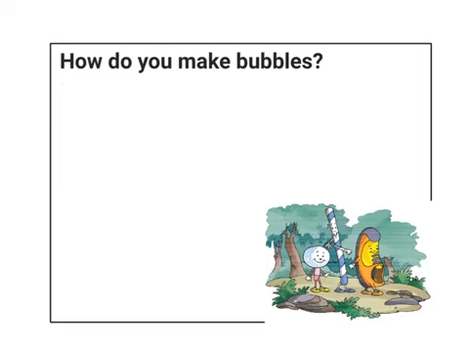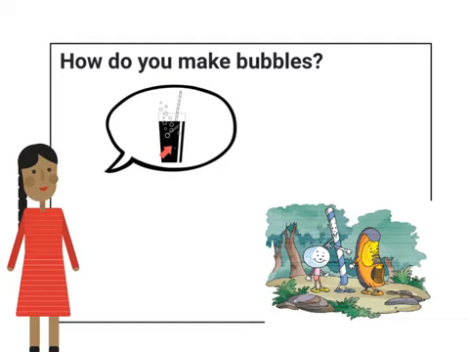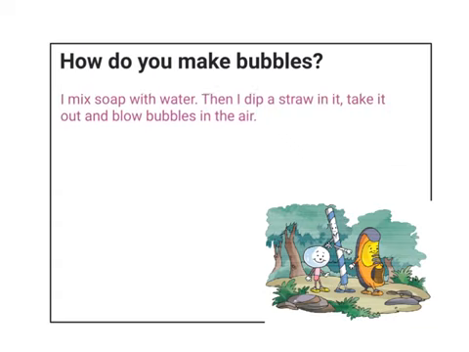The next question is, how do you make bubbles? This answer I will not find in the book. I will have to think, how would I make bubbles? I would mix some soap in water and then dip a straw in it. And then I would take the straw out and blow some bubbles in the air. So now I will write my answer. I mix soap with water, then I dip a straw in it, take it out and blow bubbles in the air.